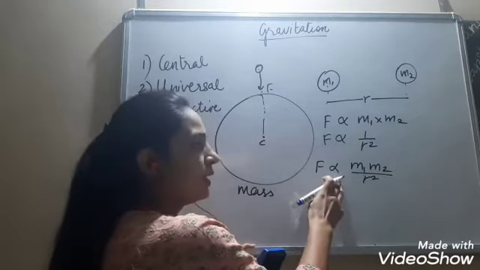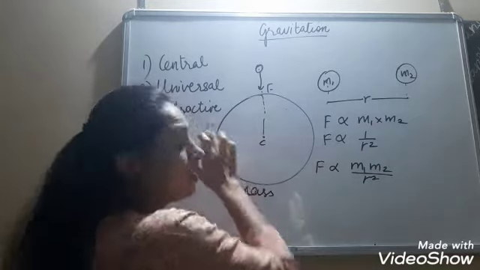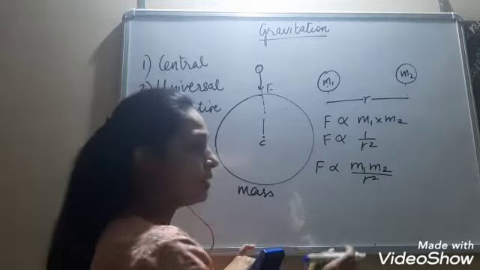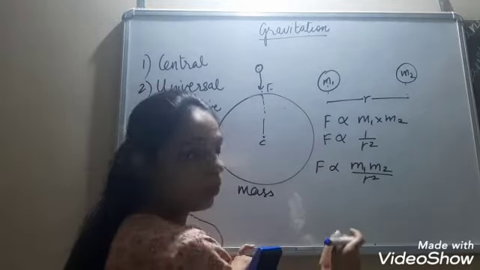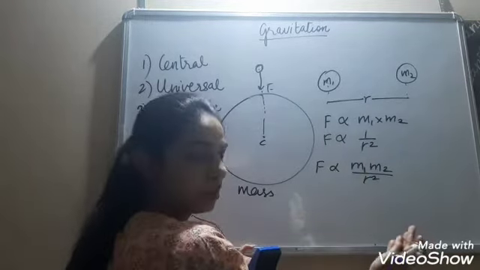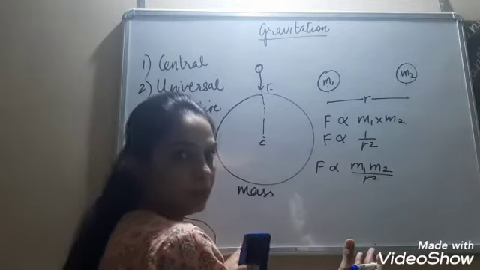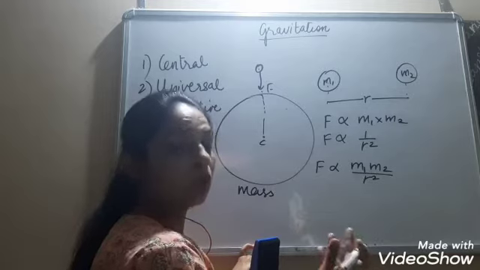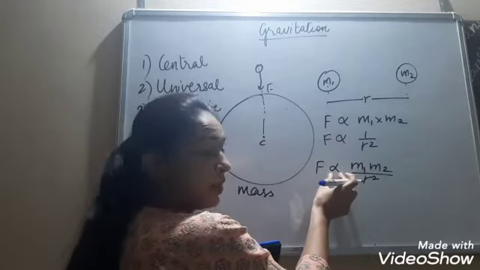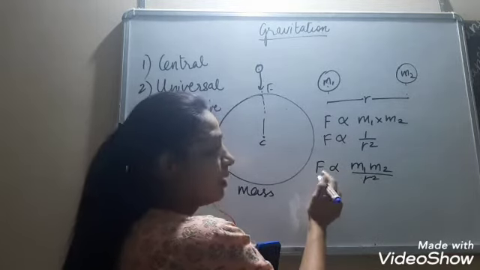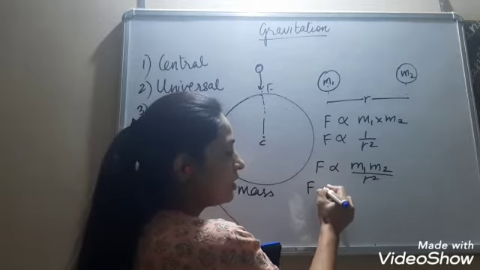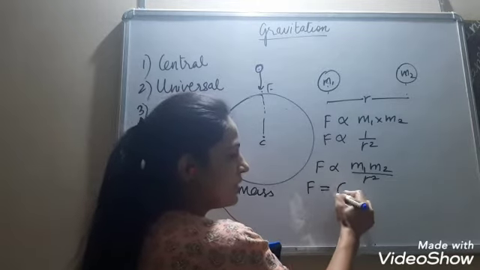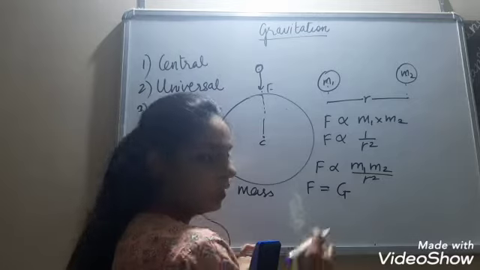But here, since this is a universal force, it doesn't depend upon the medium where these objects are kept. It doesn't depend upon their masses also. It is a universal gravitational constant. So removing this proportionality sign with a gravitational constant, F is equal to capital G.